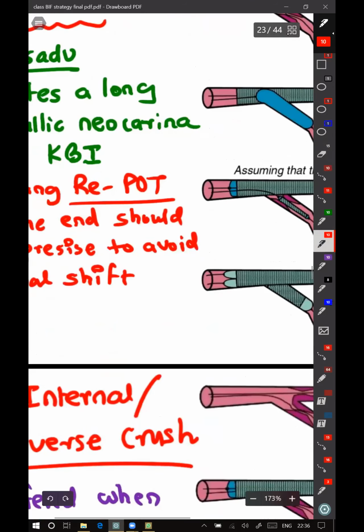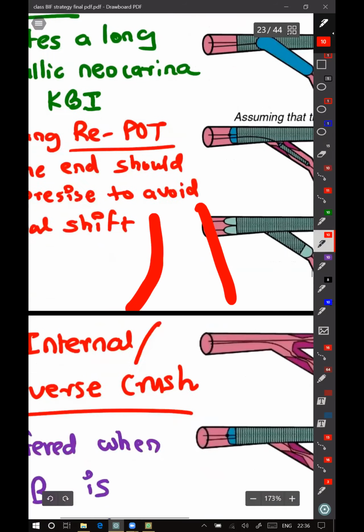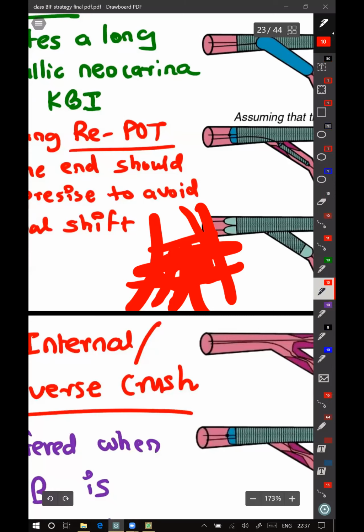So this is a bifurcation. You have created a neocarina. What happens with T-stenting, TAP, is because you are protruding the stent inside, the length of the carina will increase. It will go more inside the vessel. So for some length, it will be like a double barrel there. One barrel here, one barrel here. So when you do repot again, and you place a balloon, the repot here is considered from the previous carina or the newly created carina, the new carina.